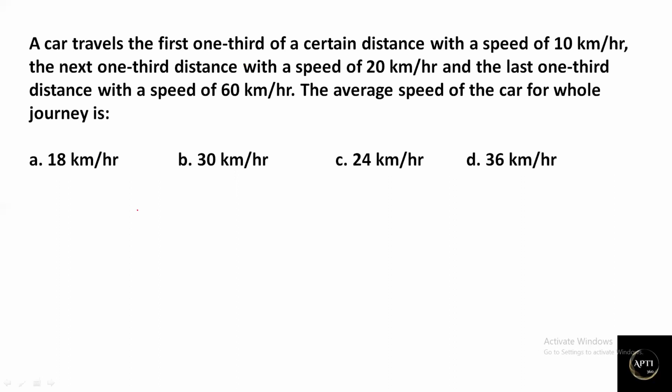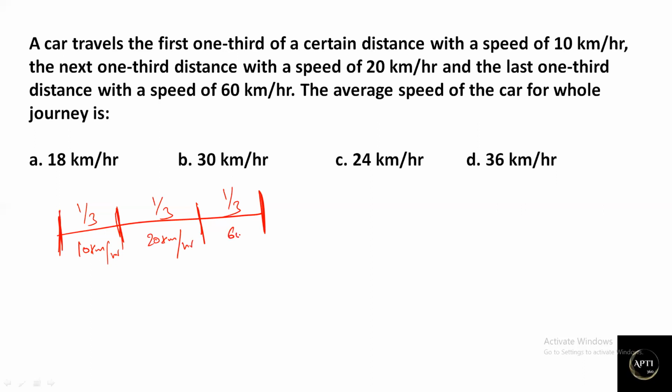Okay, if you observe the previous one, I have told you the same logic of how to find it. Let us consider this is the total distance. What they're saying is a car travels the first one third of the distance. Let us say this is the total, and I need to divide it into three parts, each one third. The first one third is at 10 km per hour, the next one third at 20 km per hour, and the next one third at 60 km per hour.